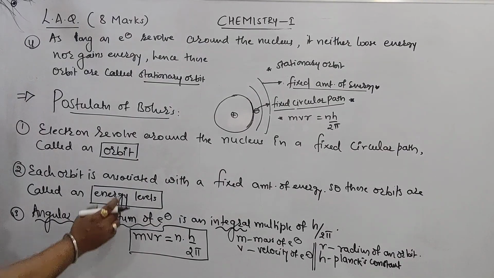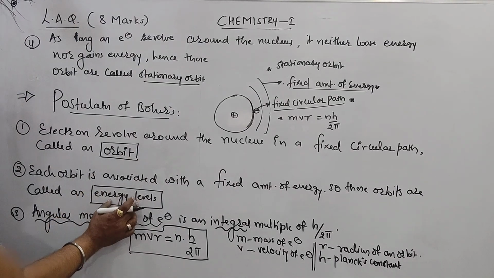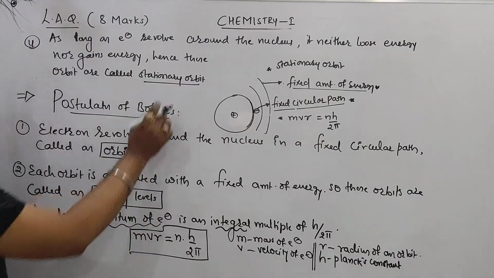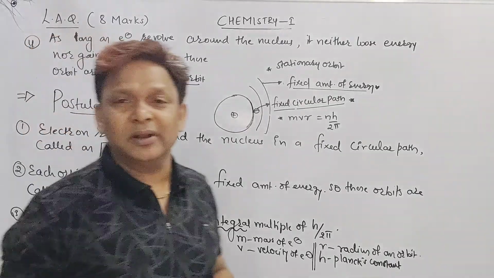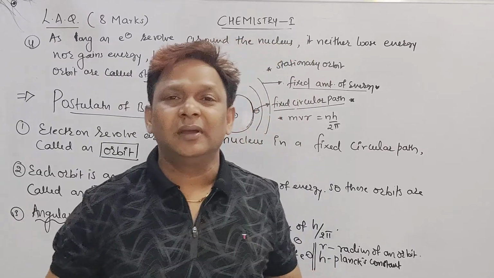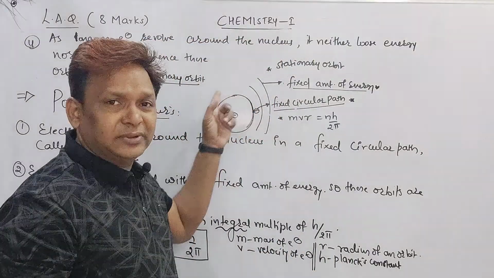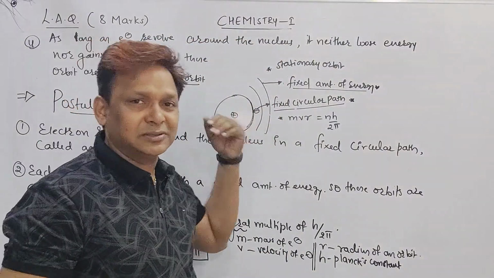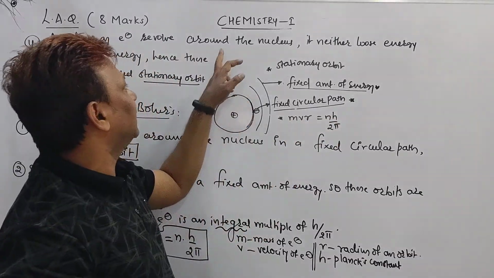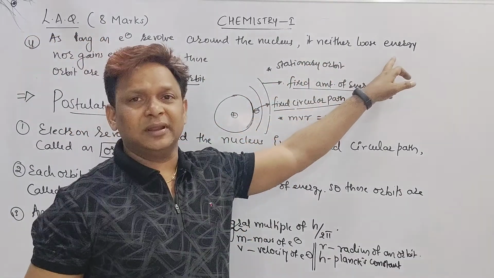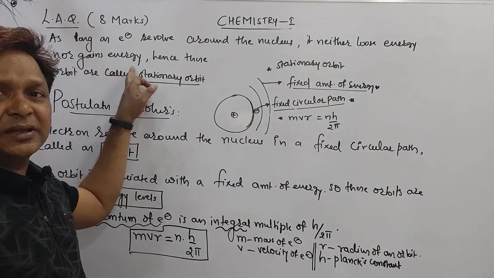Right? One is called an orbit, the other an energy level, the third is the angular momentum, and the fourth is called a stationary orbit. Did you understand point number 4, beta? Stationary orbit: as long as this electron is revolving around the nucleus, it neither loses energy nor gains energy.